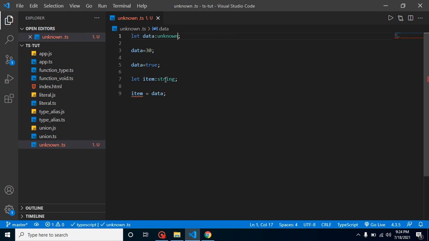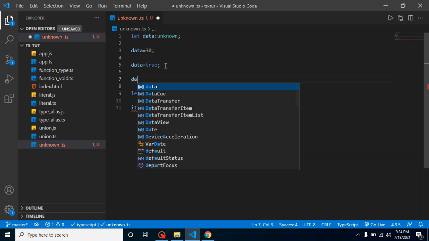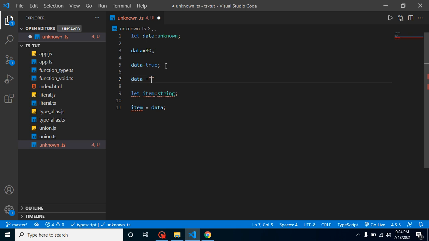If I now assign the unknown type to the string, then it will give an error that you cannot assign unknown type to string, because data is not sure what kind of value it has. Maybe it has numeric, boolean, or maybe it has string, but still this is not sure.